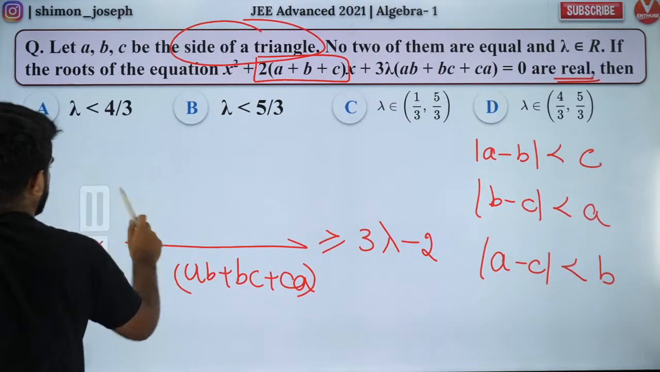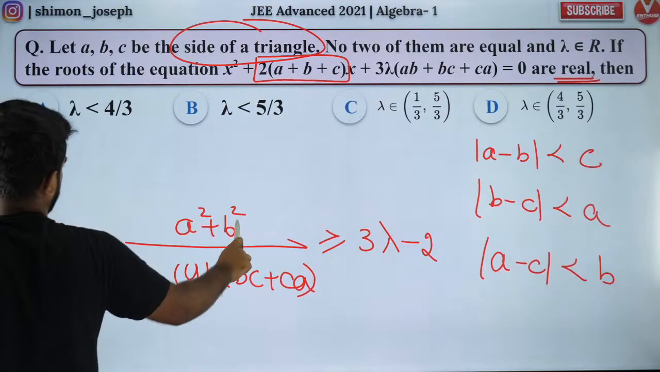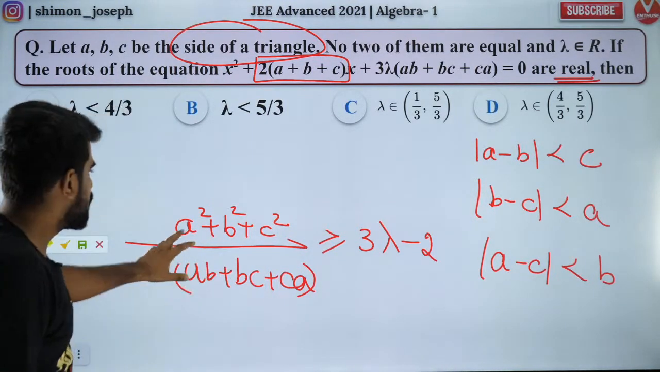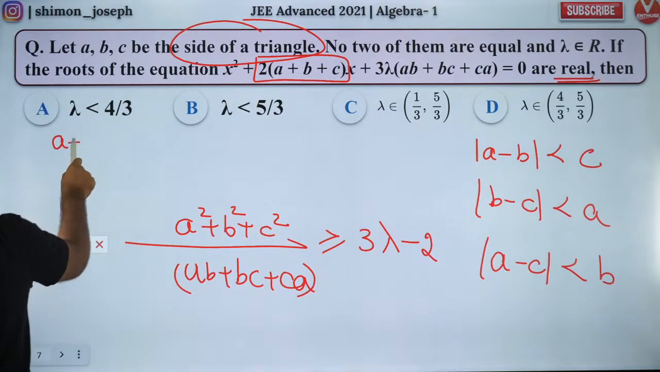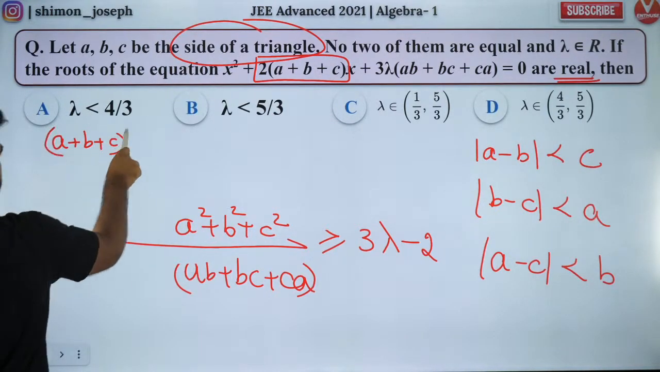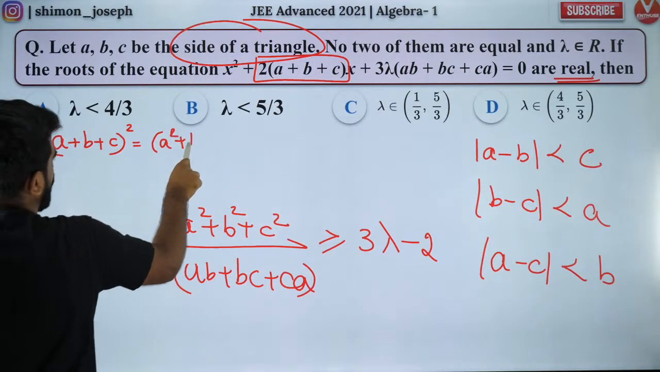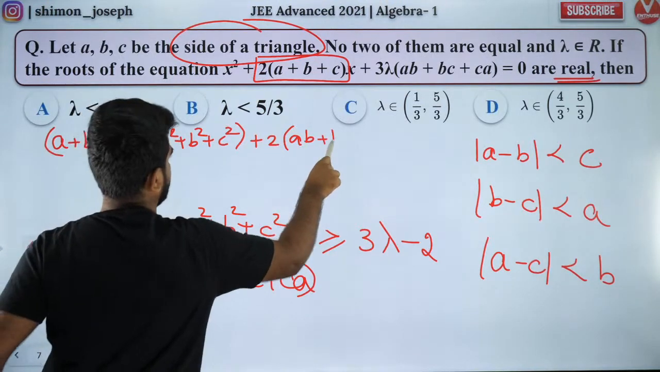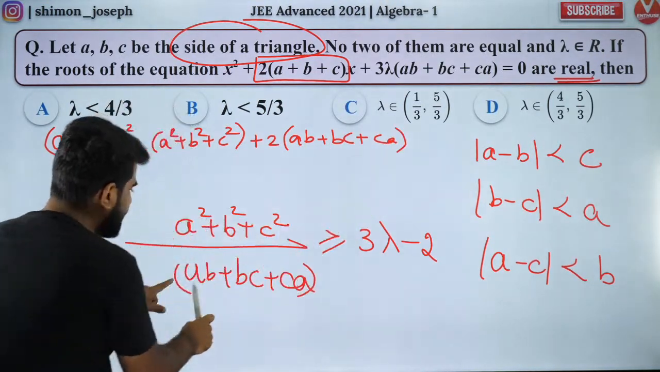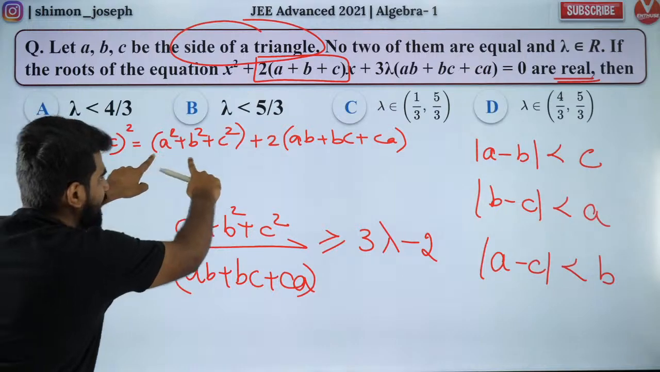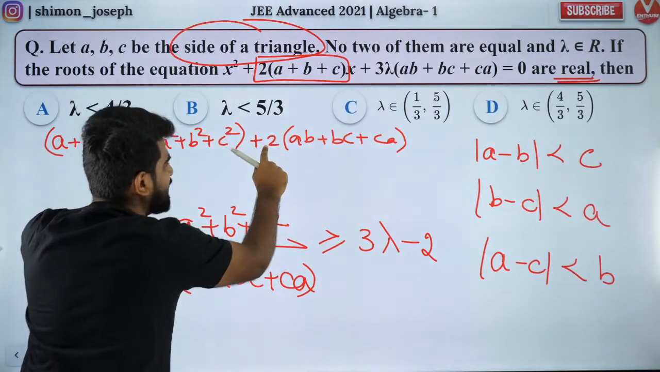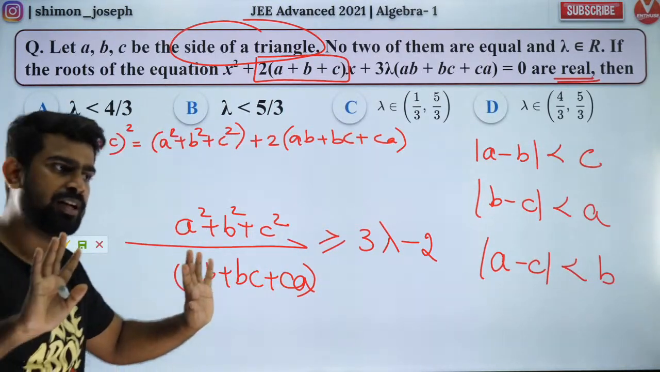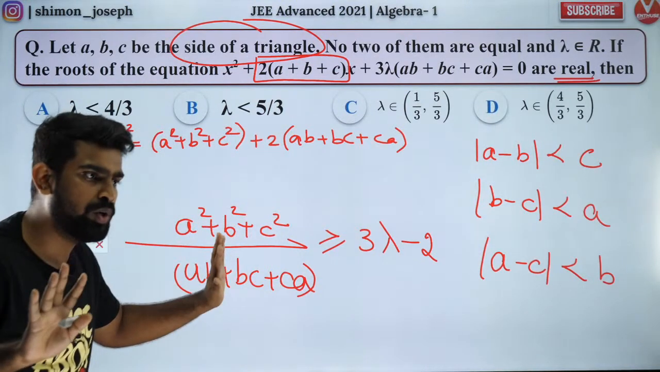Did you guys understand that? I had a plus b plus c whole square on the numerator. A plus b plus c whole square is a square plus b square plus c square plus 2 times ab plus bc plus ca. But we have divided by this now, so when I divide by that, this will get cancelled. You'll have plus 2, and if I take it to the other side, it will become minus 2. Is that clear? Everybody got it?